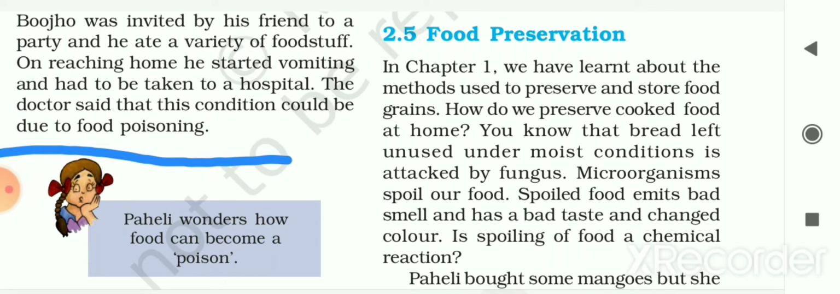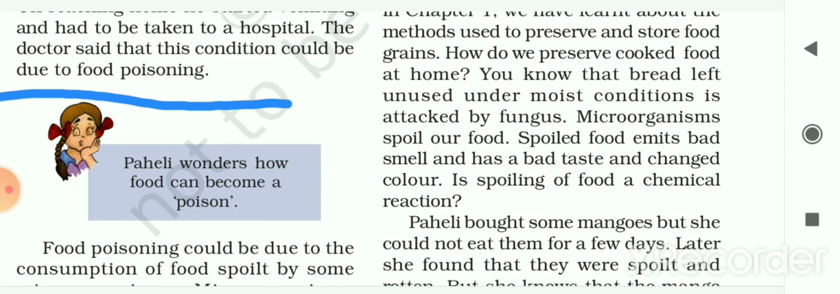In chapter 1 we have learned about the methods used to preserve and store food grains. How do we preserve food, or store cooked food at home? You know that bread left unused under moist conditions is attacked by fungus. Microorganisms spoil our food, and spoiled food releases a bad smell, has a bad taste and changes color.